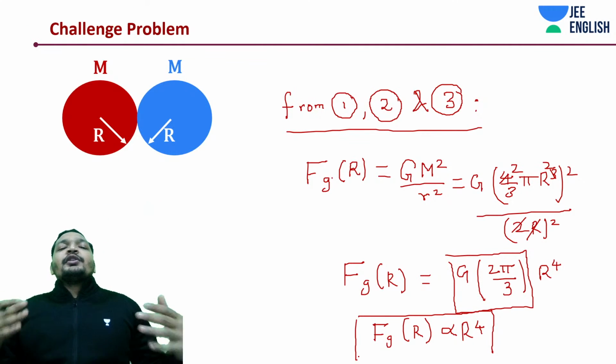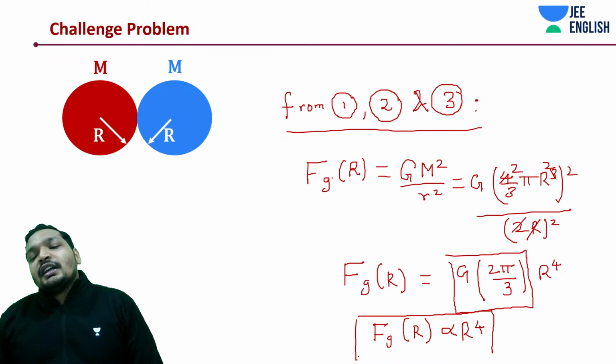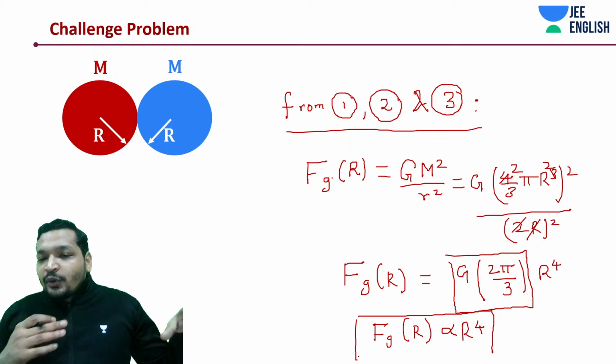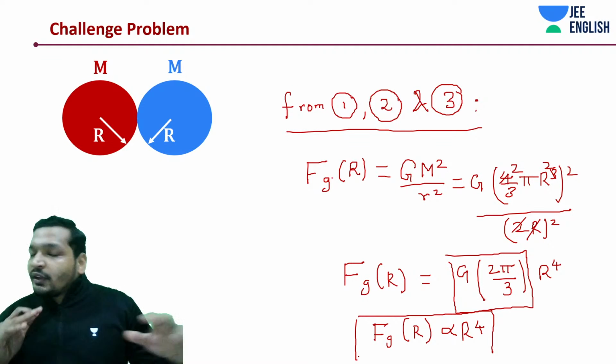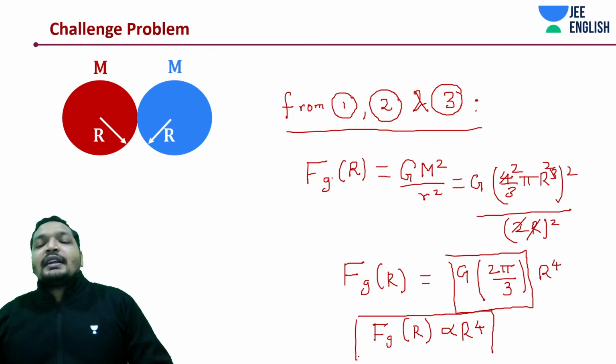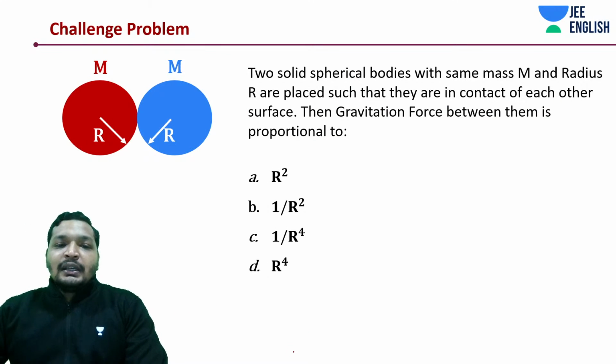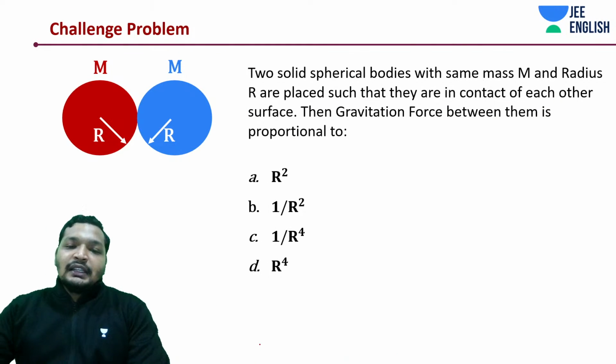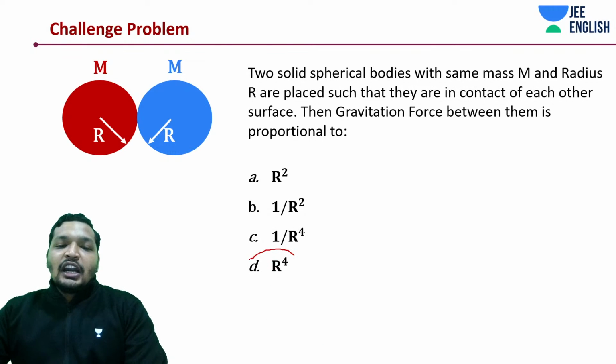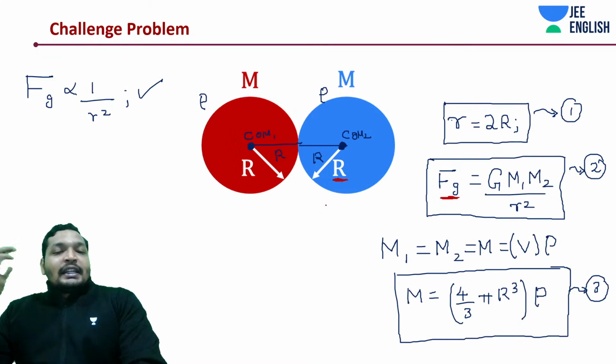Definitely, you're not going to be asked one such question in JEE Mains or JEE Advanced, where it would be a total cakewalk. But in this situation, it wouldn't have been a cakewalk. Alright, I believe this is clear. This should be crystal clear. So the answer should be D, not B. Okay. Alright, let's move to the next question then.